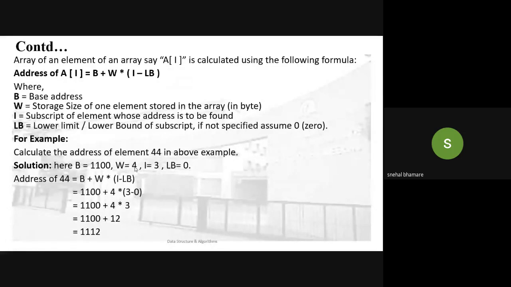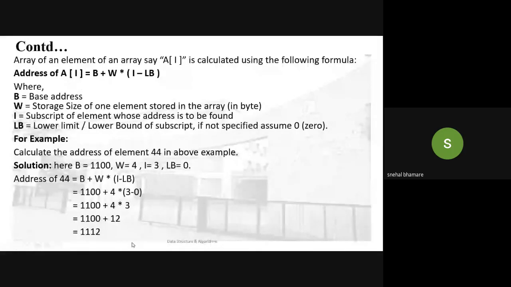Then I is the index of that variable. If we have to calculate the memory address of the fifth element, I will be for the fifth element. LB is the lower bound, it always starts with 0. So using the above formula, we can calculate the address of any element present in the array.